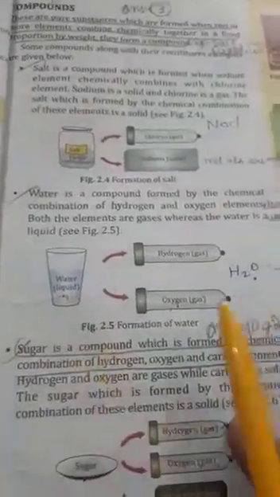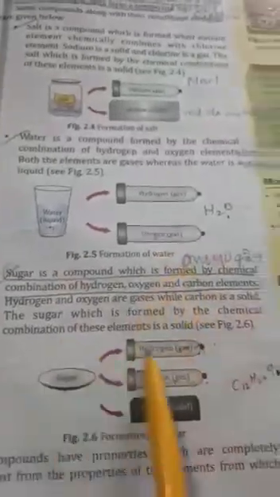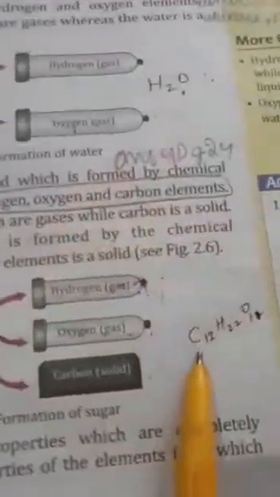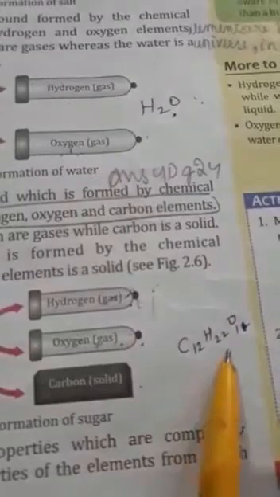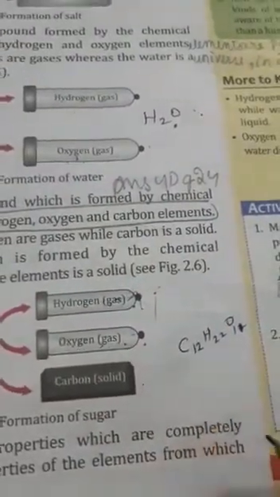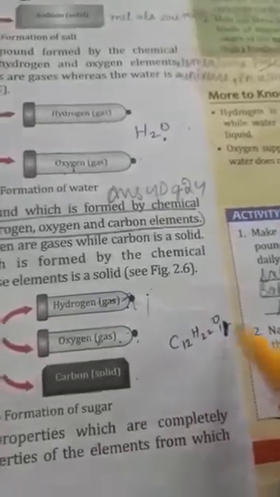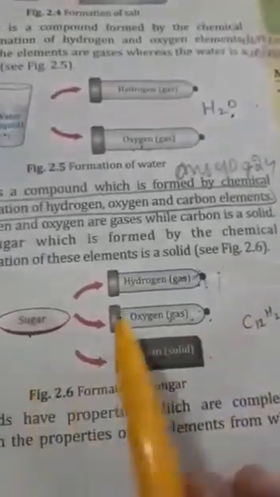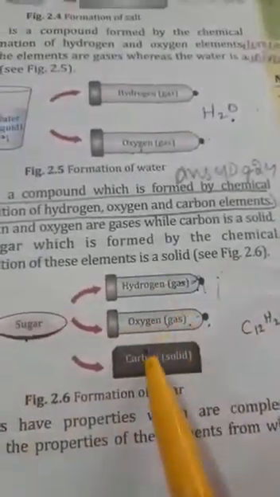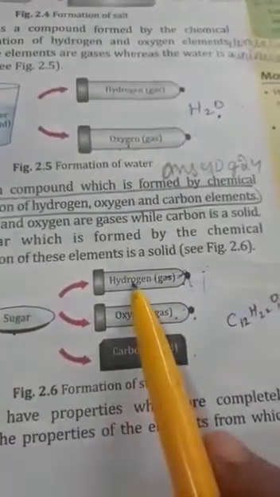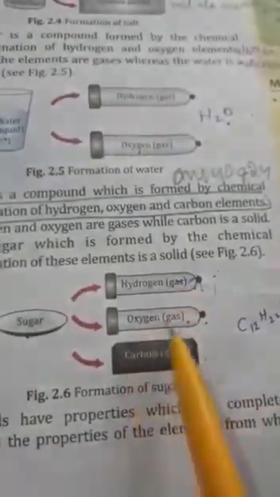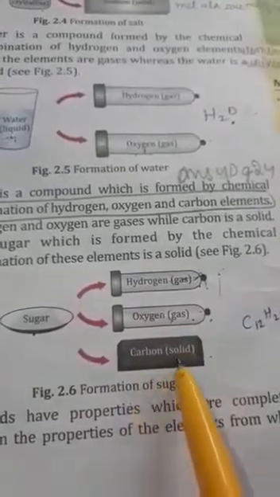Then the third example is sugar. So what is the formula of sugar? C12H22O11. This one is 11. So sugar is made from hydrogen, oxygen, carbon. Hydrogen is gas, oxygen is gas, carbon is solid.